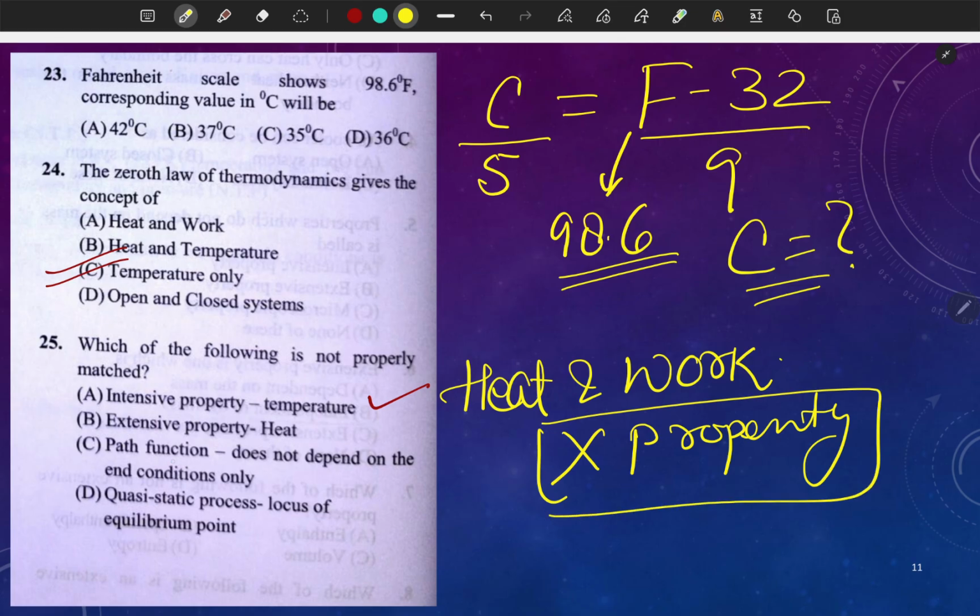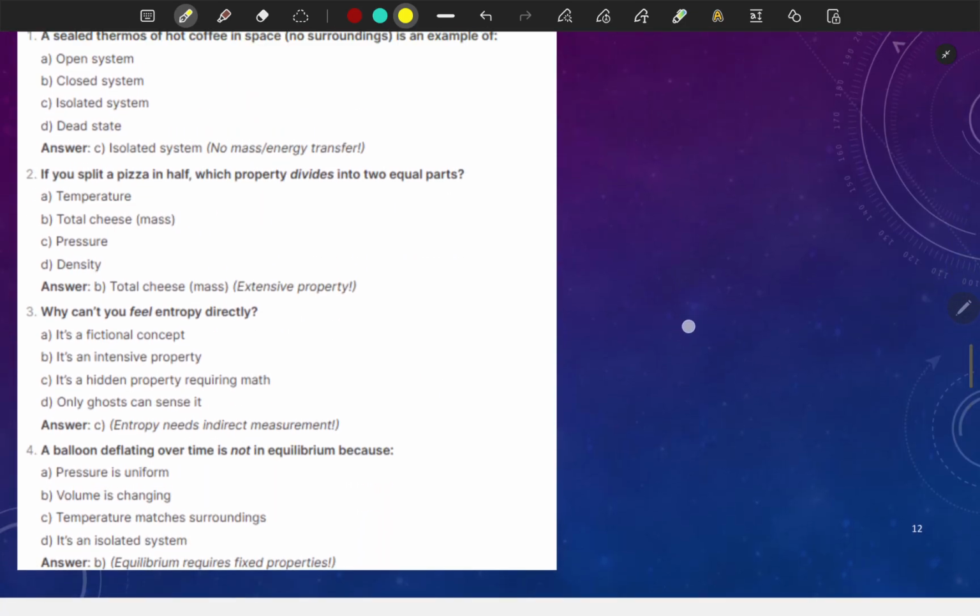Okay, a path function does not depend on the end condition only. So path function depends on the process, it does not depend on the end conditions, right? Quasi-static process is locus of equilibrium points. This statement is correct, this statement is correct, this statement is correct, and this is not properly matched, this is wrong. So let's try to, okay, nice.